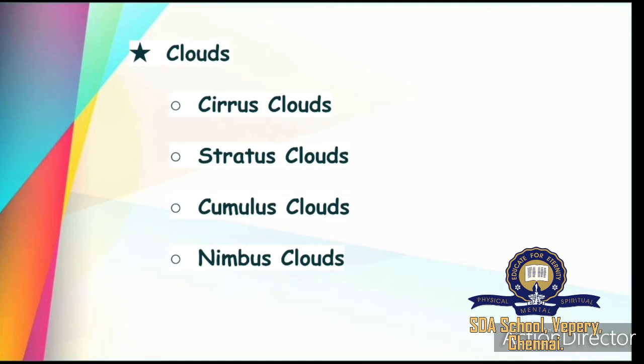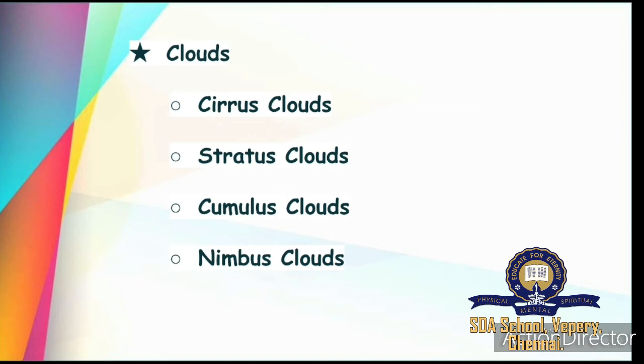Next one, cumulus cloud. Cumulus clouds look like puffy white cotton and give convectional rainfall. So what is convectional rainfall? Convectional rainfall is nothing but rainfall we get during the summer season because of solar insolation. These clouds are associated with rainfall, lightning and thunder. So cumulus cloud will give us rainfall, lightning and thunder, rain along with thunder and lightning.